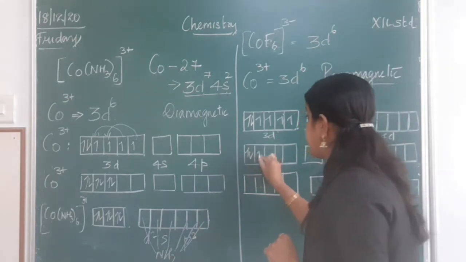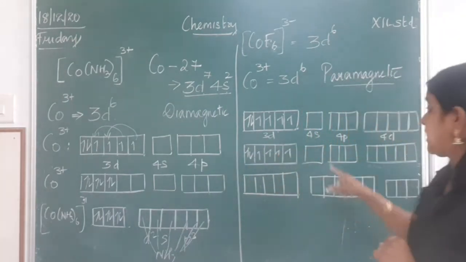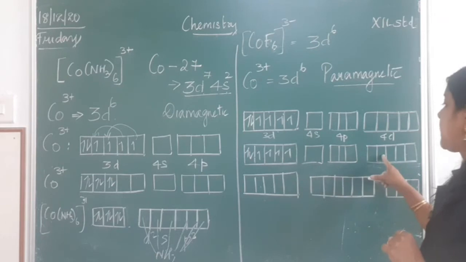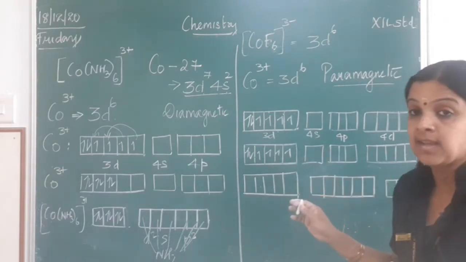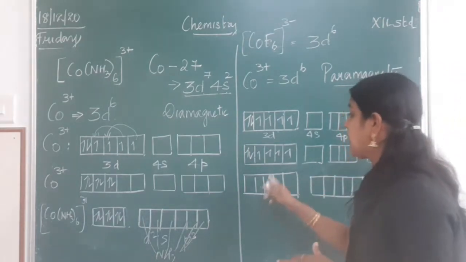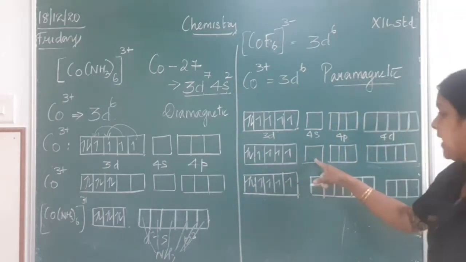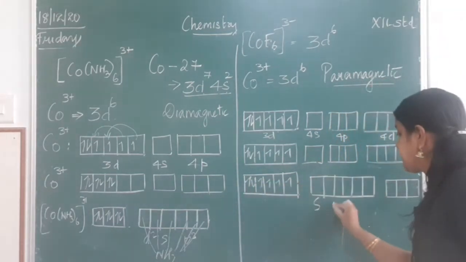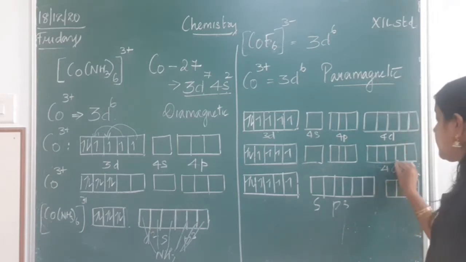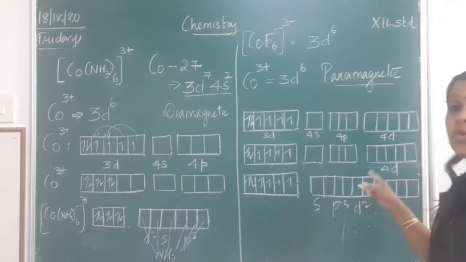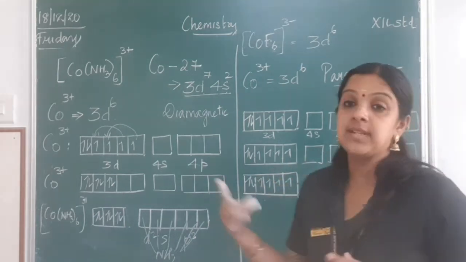Here it remains like this, but the 4s, 4p and 4d will take part in the hybridization. So here what happens? This will remain as such, sp3, and from 4d, 2 d orbitals will come and join with sp3.